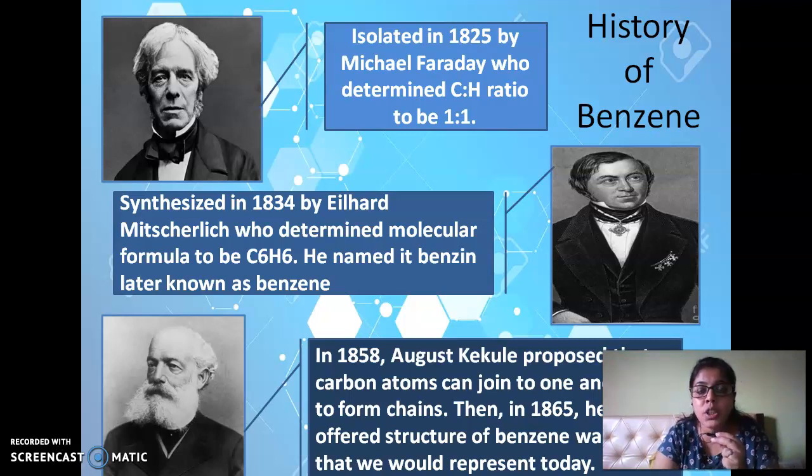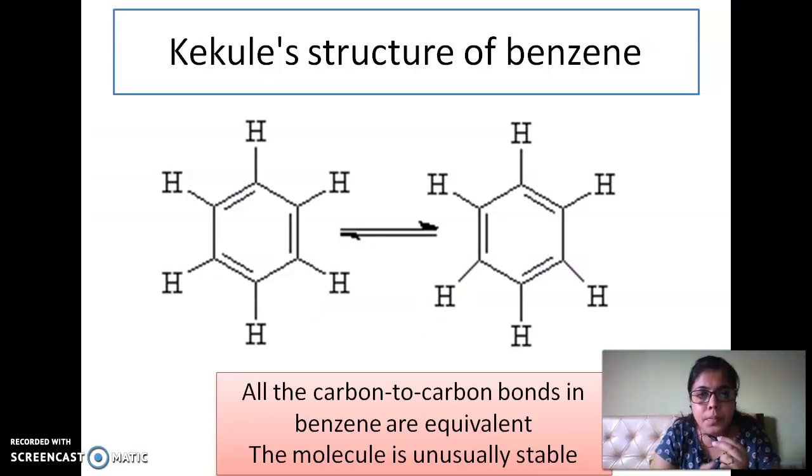So these were the three scientists who were pioneers in determining what benzene is, what the structure of benzene is, and its molecular formula. So the Kekulé structure which we know today is this, where I have benzene with 3 pi bonds, which is 6 pi electrons which are delocalized, which can roam together, and there are two resonating structures. So I have C6 and H6 which are arranged. It is important to note that the molecule is unusually stable, and because it is unusually stable, it is difficult for it to undergo addition.